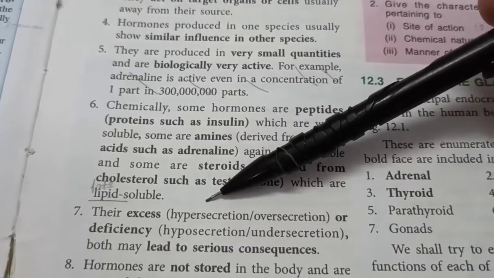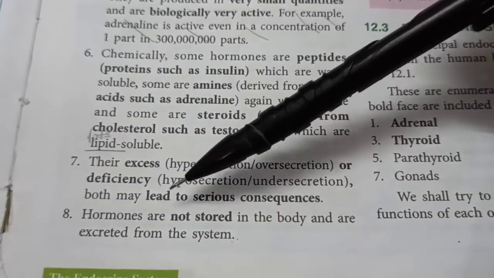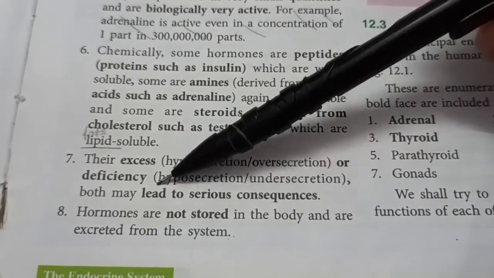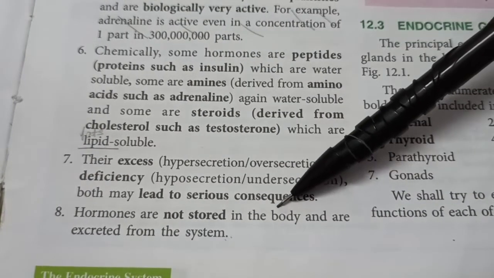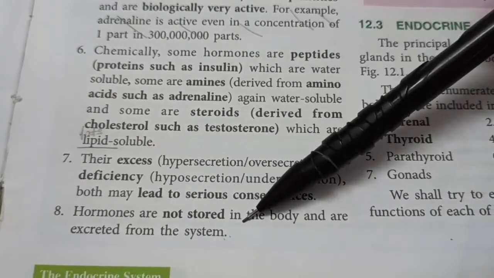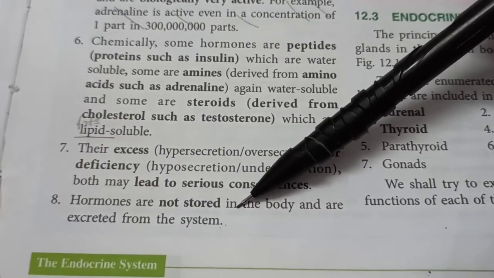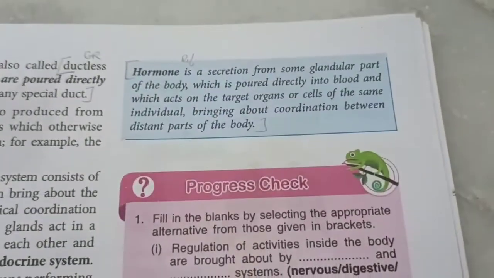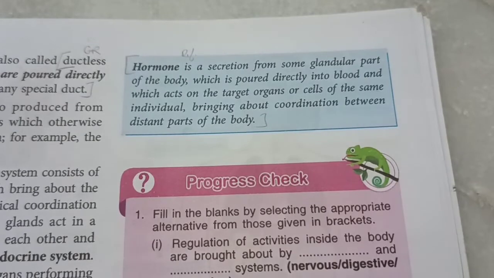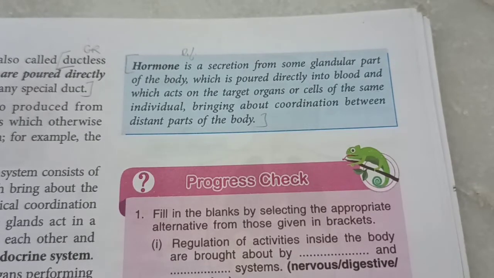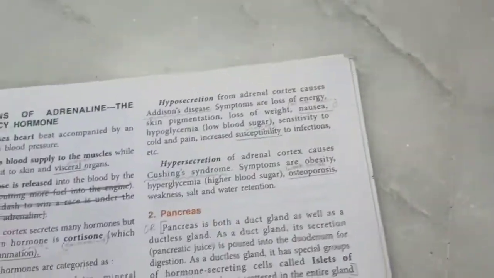Excess, that is hypersecretion, or deficiency, that is hyposecretion of these hormones, can lead to serious consequences. And hormones are not stored in the body. After their work is over, they are always excreted from the system. So the urine may have various hormones, which helps us to test many things. For example, during pregnancy, by a urine test, we can find out if a particular hormone is being released, which can confirm pregnancy. We are going to study just the 4 main endocrine glands of the body.